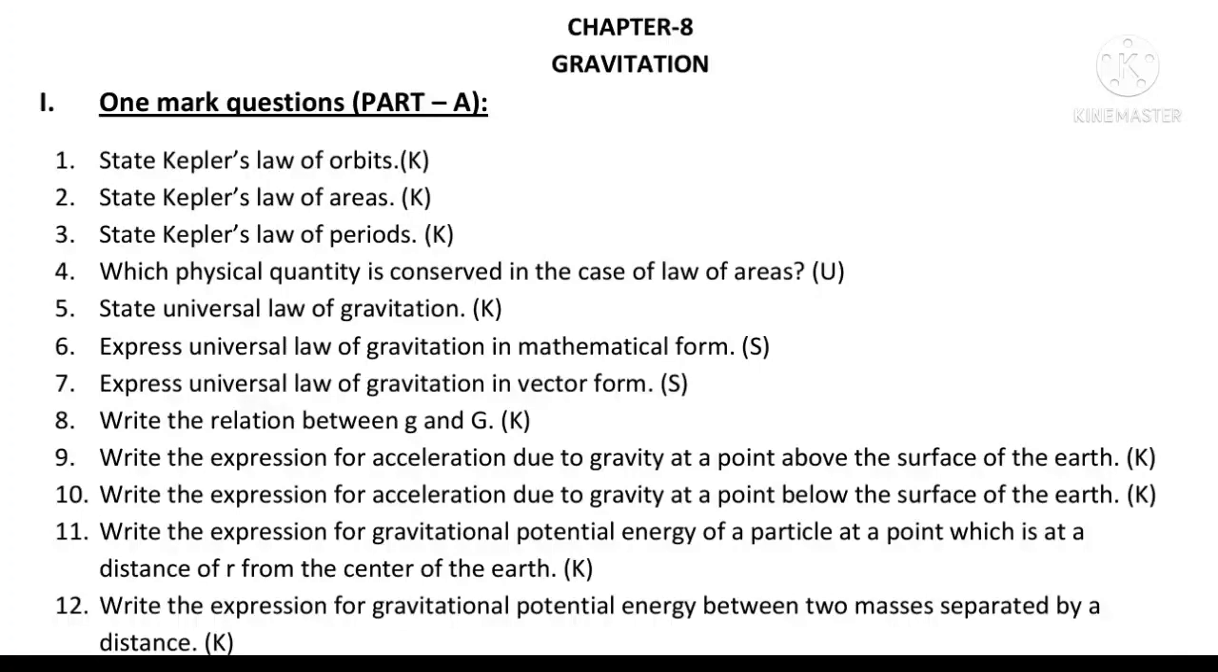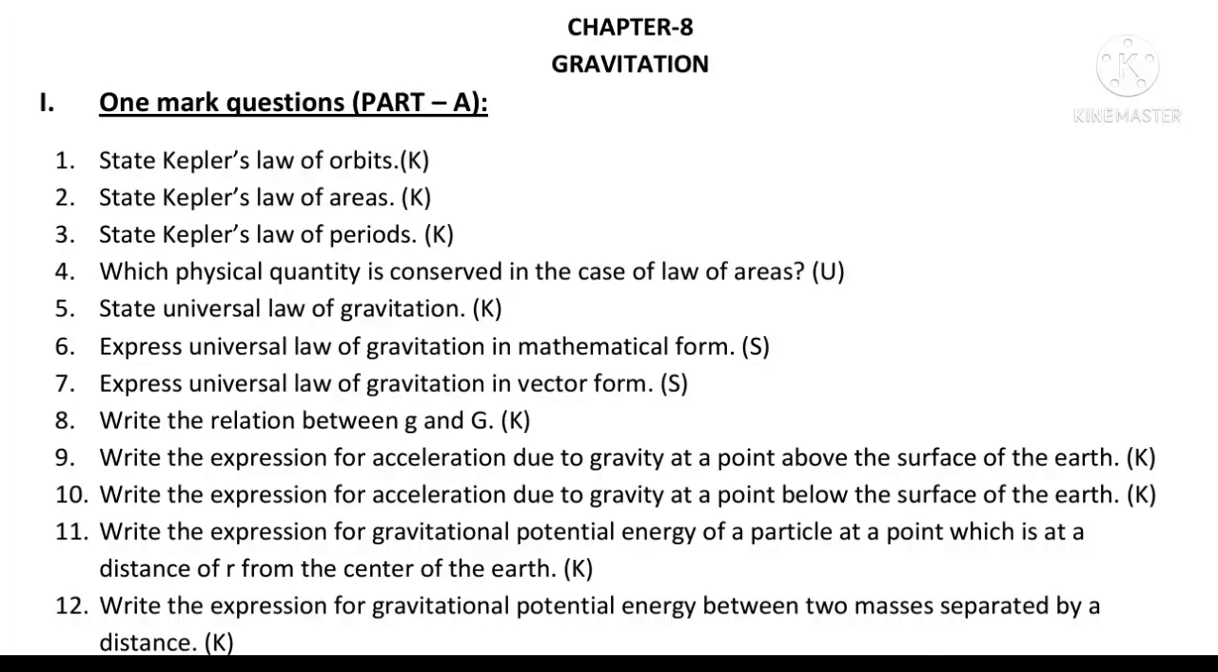State universal law of gravitation. Fifth question. The force of attraction between two particles is directly proportional to the product of their masses and inversely proportional to the square of the distance between them. This force is called gravitational force. Express universal law of gravitation in mathematical form. Yes, correct. F is equal to capital G m1 m2 upon r square.